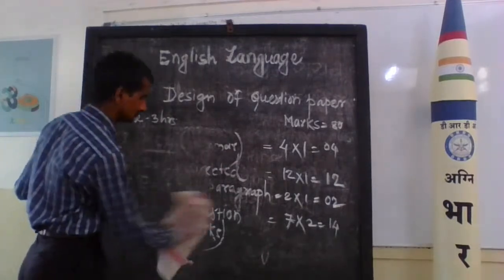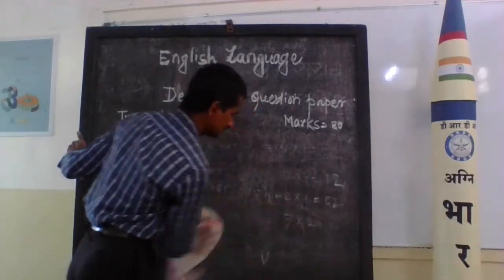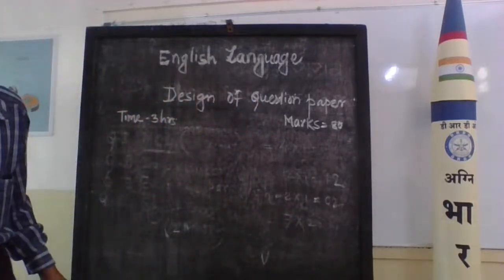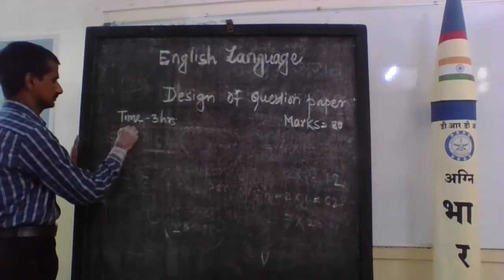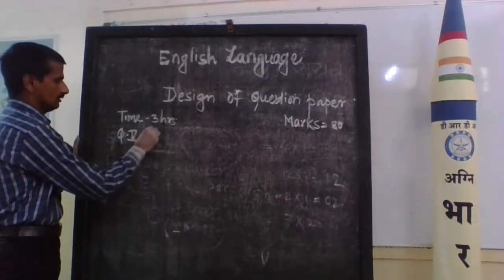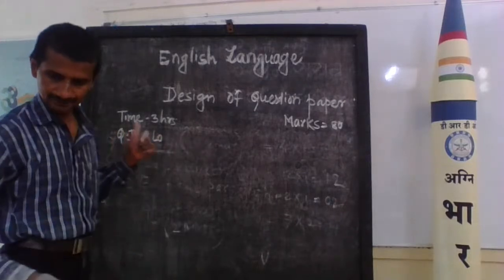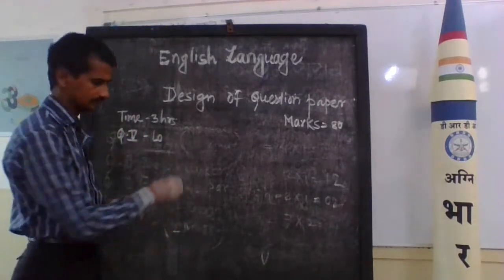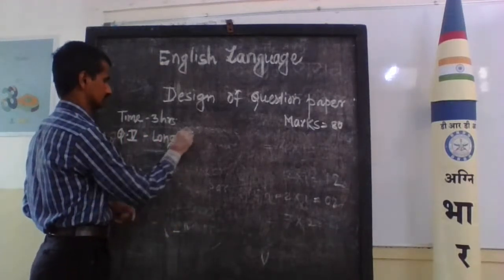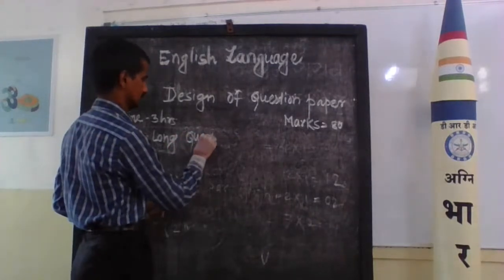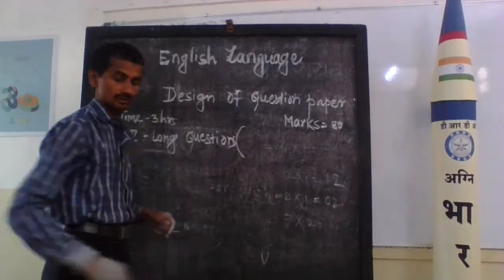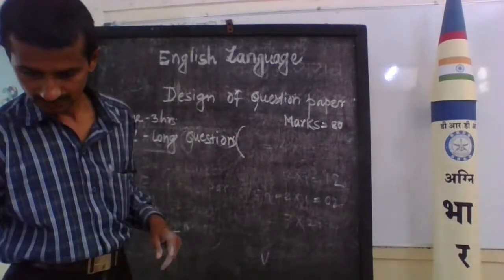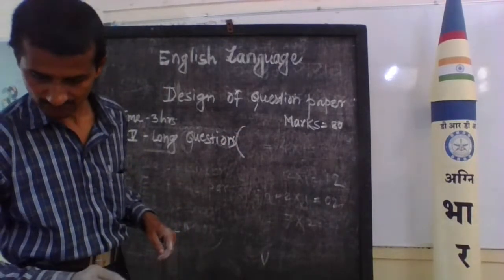Now we turn to question number 5, the long questions. How many questions will they ask?